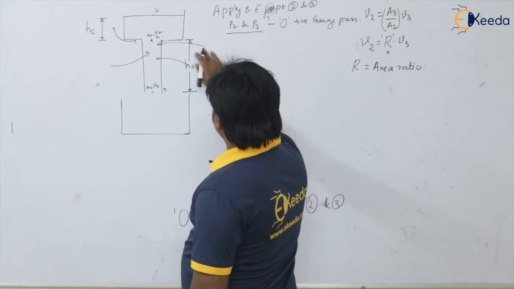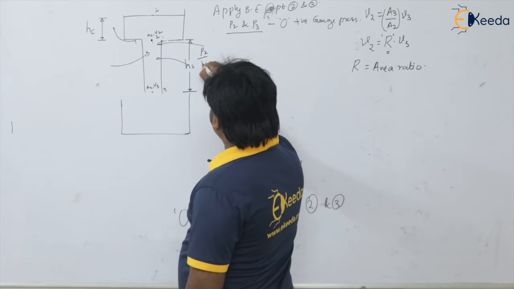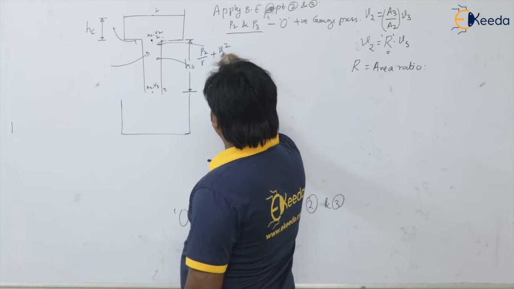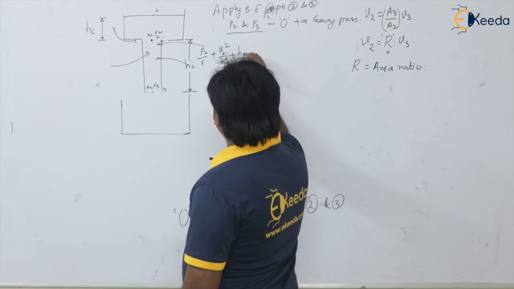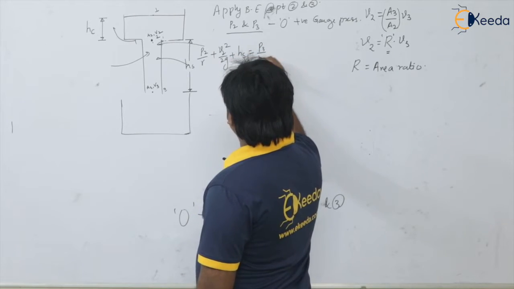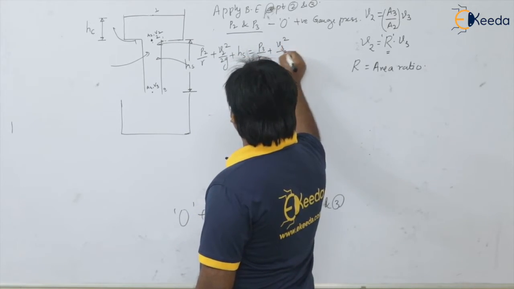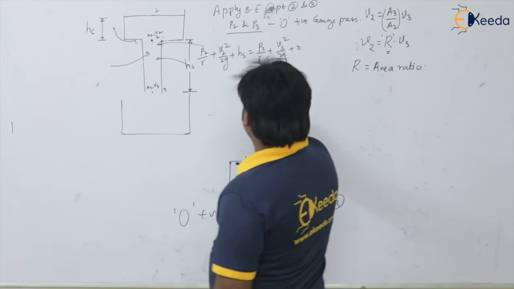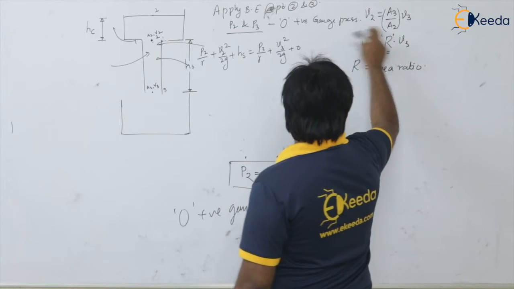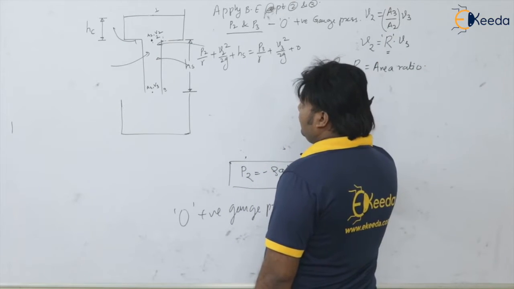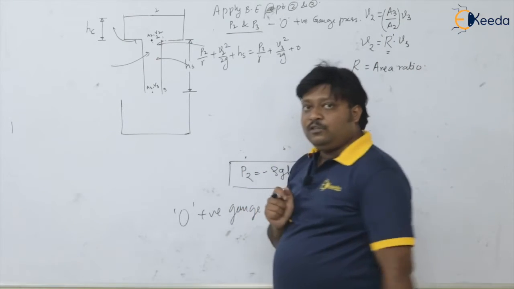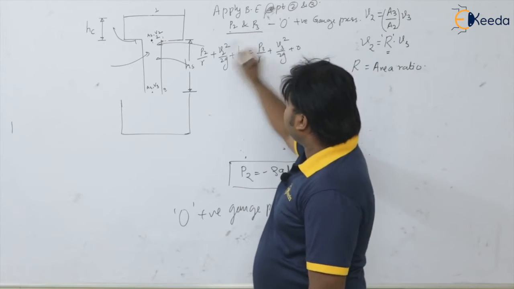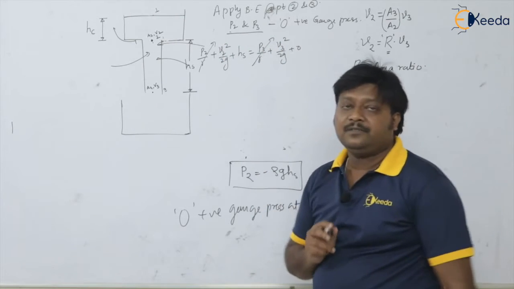So I can write here Bernoulli's equation: P2 divided by gamma plus V2 square by 2g plus Hs is equal to P3 divided by gamma plus V3 square by 2g plus 0. Now this velocity is not going to cancel because there is an existing relation, that is V2 is equal to R times V3. Pressures are the same, so they get cancelled.